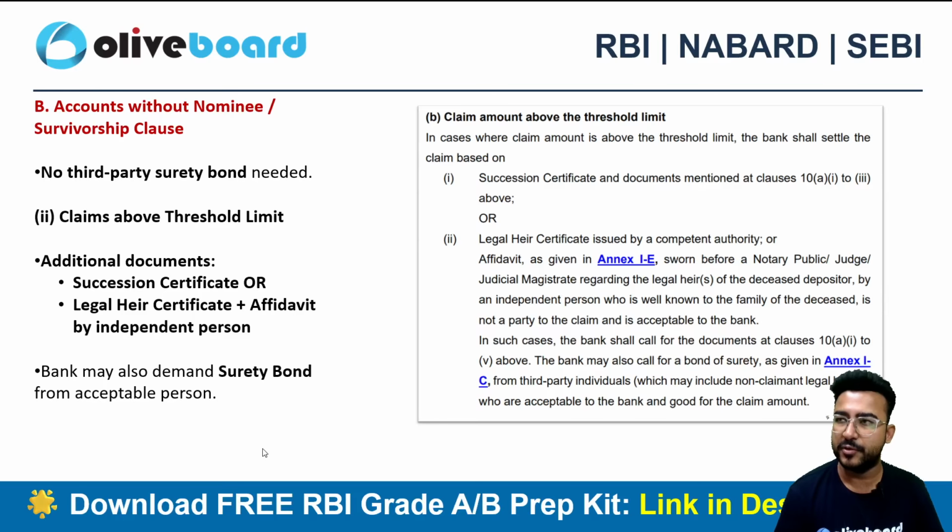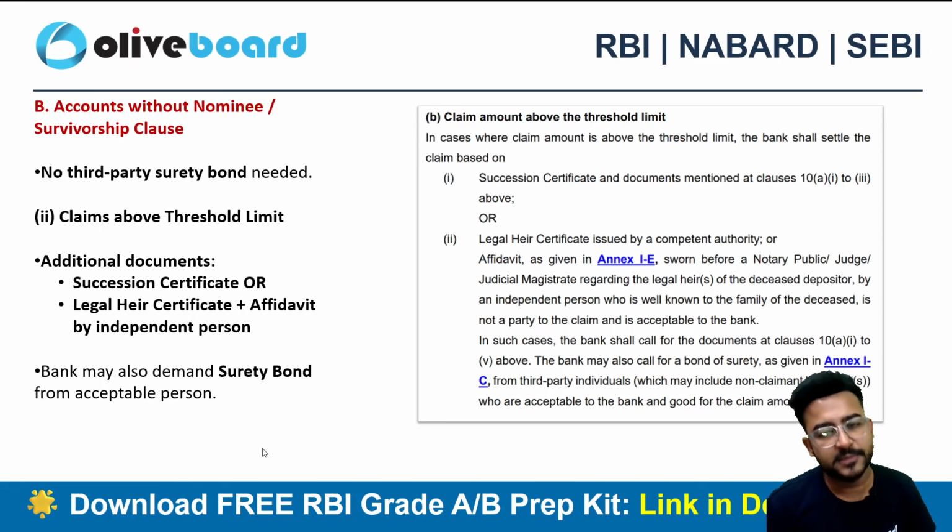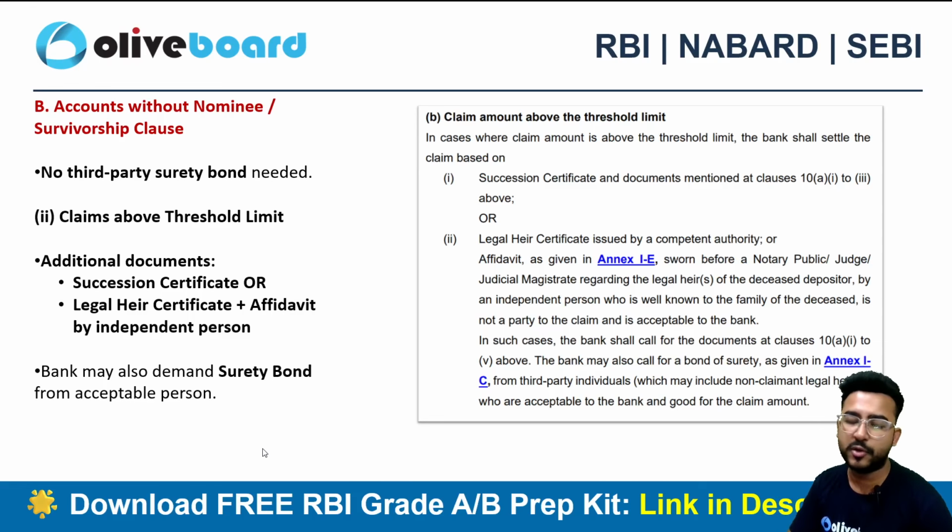Let's suppose after a few years, after a few months, a particular person came and started claiming the deposits of the deceased person, that his or her share was also there in that particular deposit. So that's why the bank is already asking for a third party surety bond in some of the cases. Why? Because the bank is not required to take any kind of liability here, right? The bank doesn't want to take any kind of headache for the future obligation that may or may not arise.